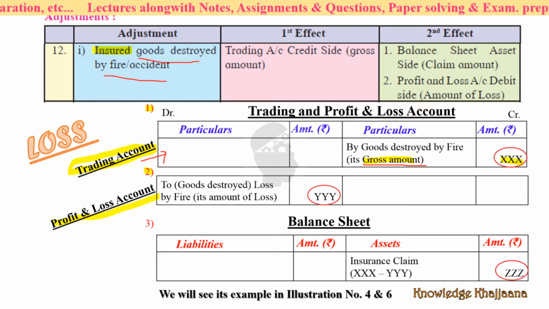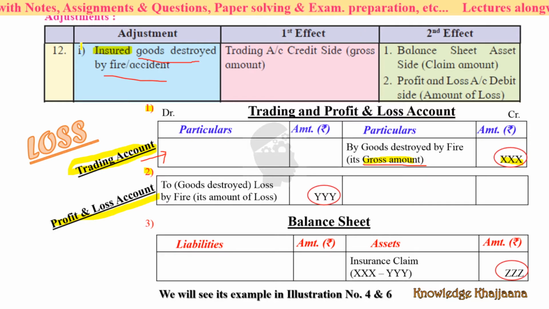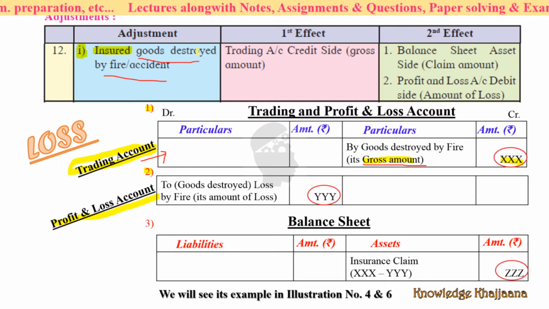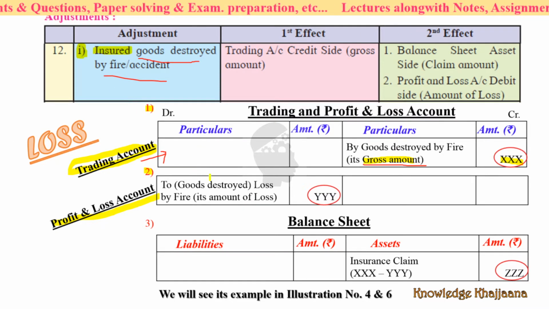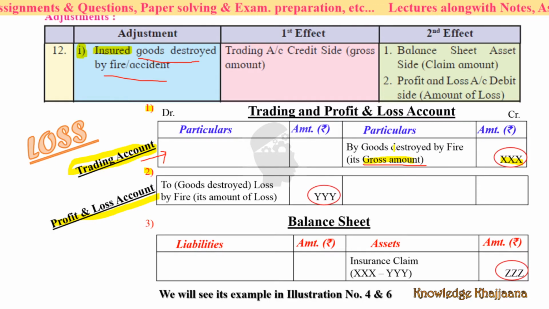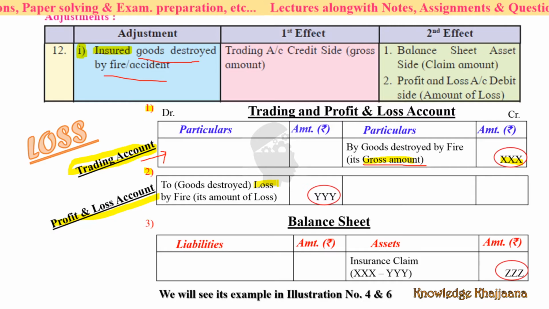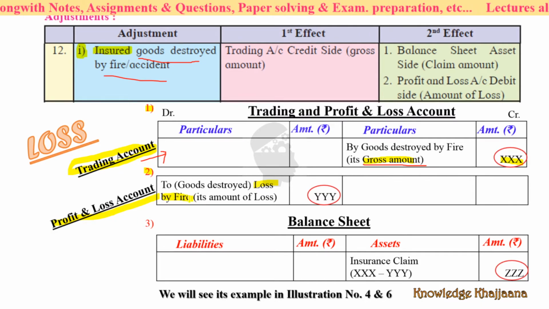See, this is adjustment number 12, first part: the goods destroyed by fire or accident but which are insured. In terms of insured goods, in trading account we have to write the gross amount of the goods which got destroyed by fire, and in profit and loss account we have to write the actual loss amount.